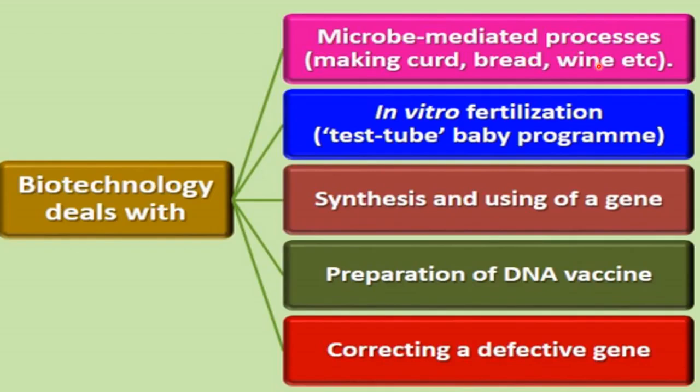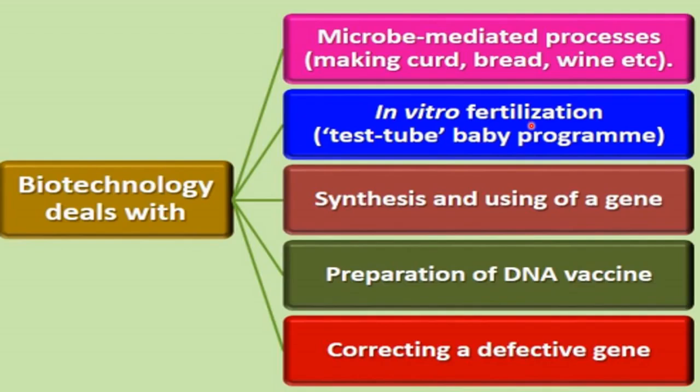According to that definition, microbe-mediated processes like making curd, bread and wine are a type of biotechnology. And you have also studied the test tube baby program, called in vitro fertilization. That is also a kind of biotechnology according to the definition.